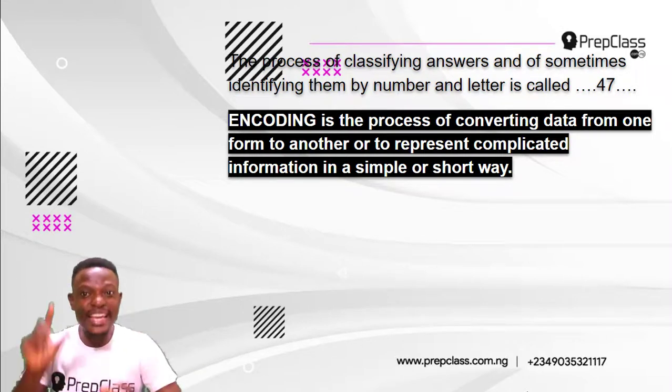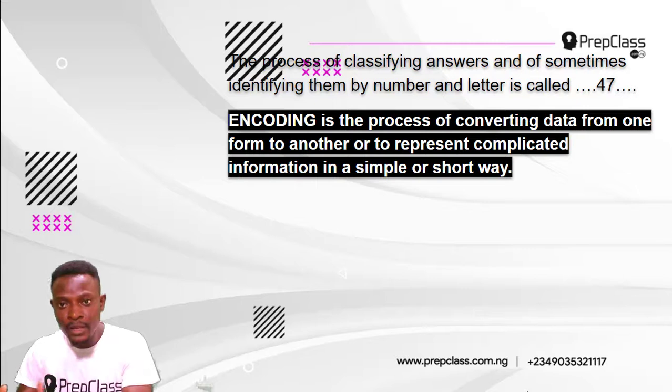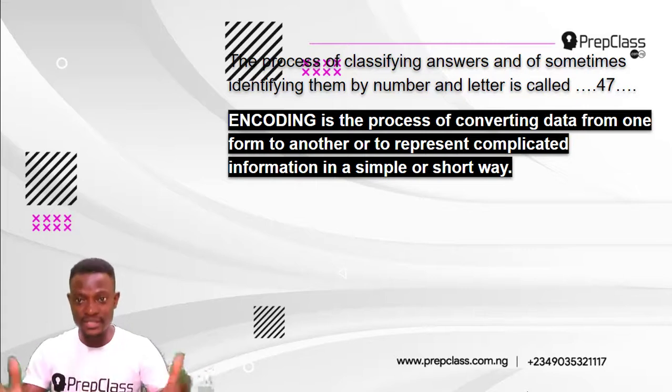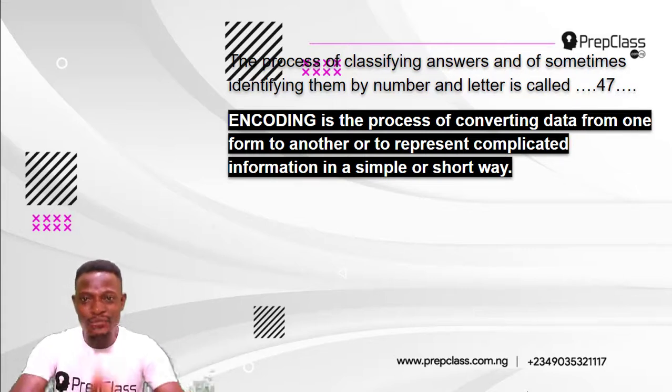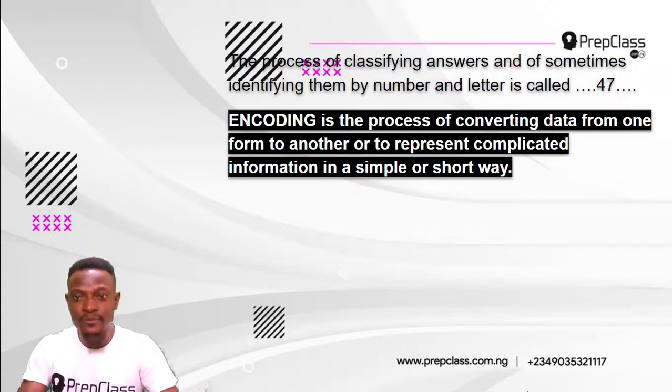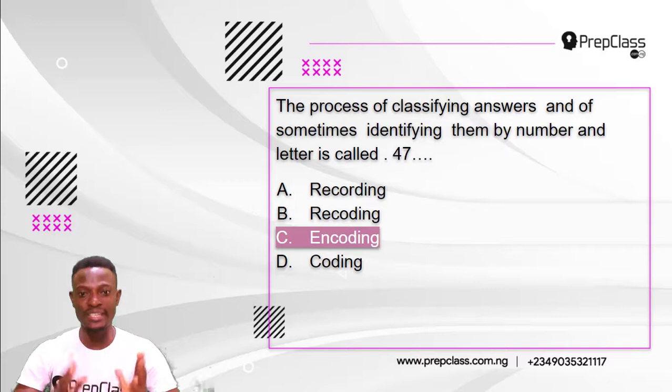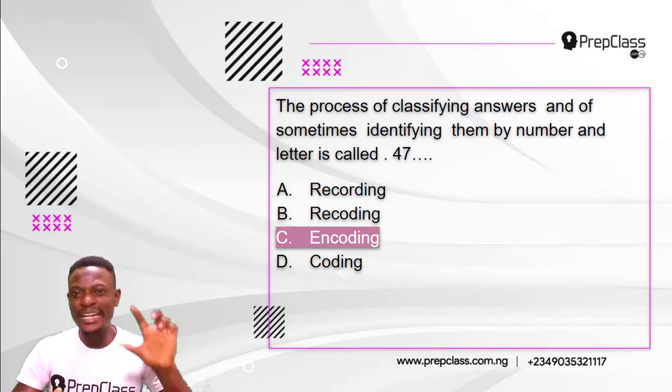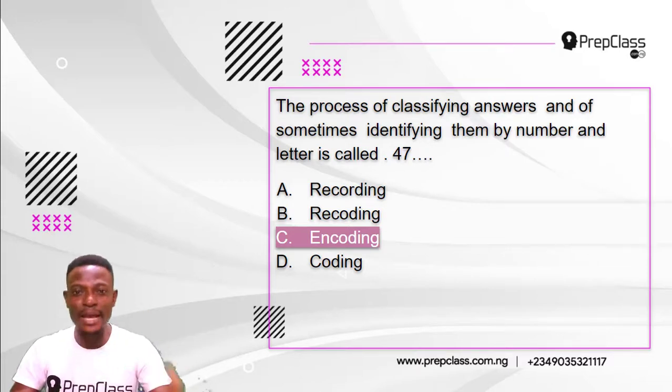Each question actually has its own code. But when I see similar responses, I classify them and I assign a number or letter to them, and that is called what? Encoding. So the answer is option C, encoding. The process of classifying answers and of sometimes identifying them by number and letter is called encoding.